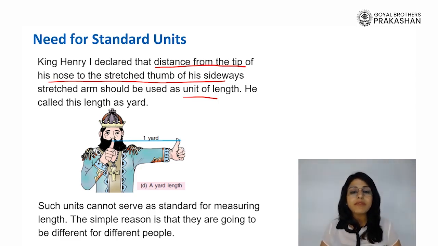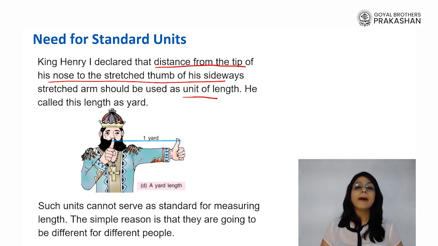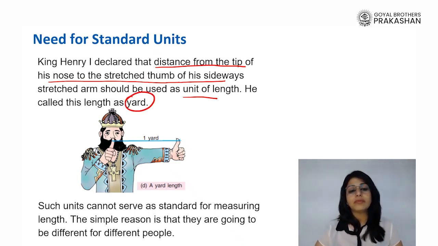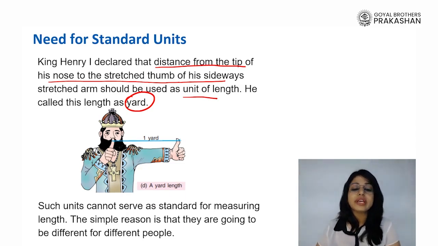Now again the same problem will be there. Everybody cannot go to King Henry and check that this is the one length. This was not standardized, but as he was king, he made it a rule that 1 unit of length will be the length of his outstretched arm, from the tip of his nose to the tip of the thumb. Now he even gave this a new name, a yard, and you might have heard this term used in layman terms, right? Now such units cannot serve as a standard for measuring length.